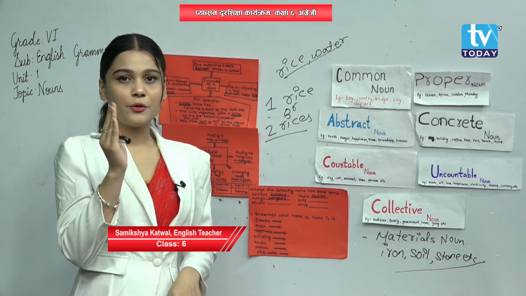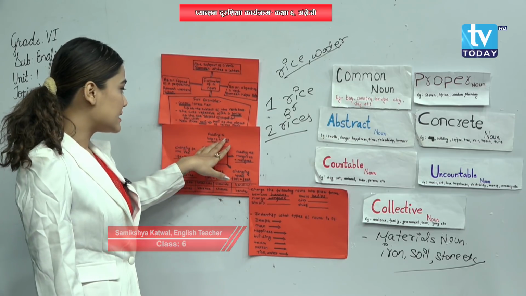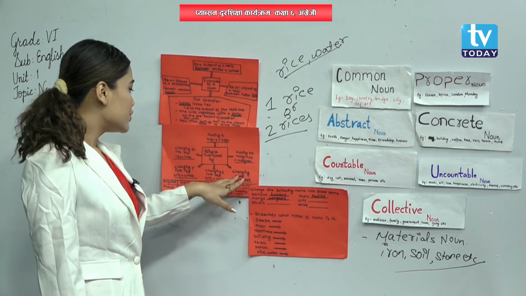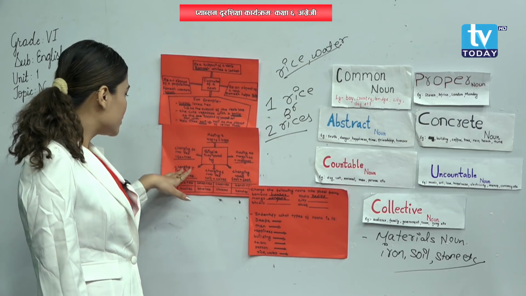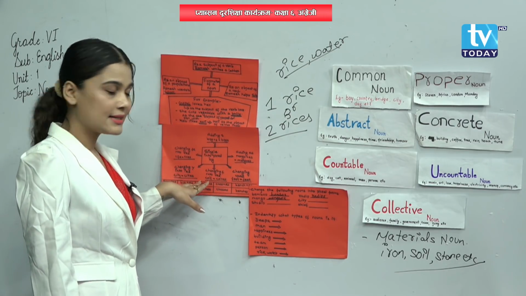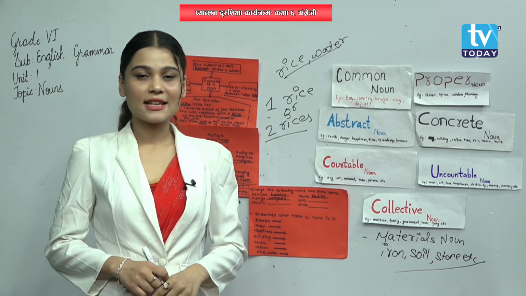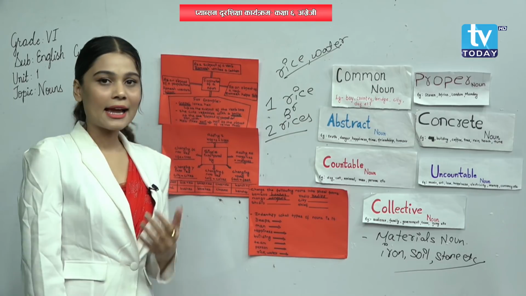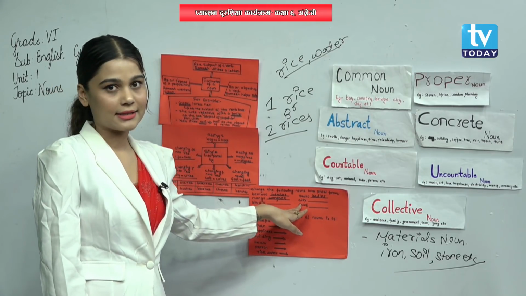If you are getting confused over here, you can look here at what we need to add. Like adding s, adding es, changing vowel, changing f into ves, changing y into ies, changing fe into ves. These are the things. Understood? If you are getting any kind of confusion, then you can look over here, and you can solve all these things.